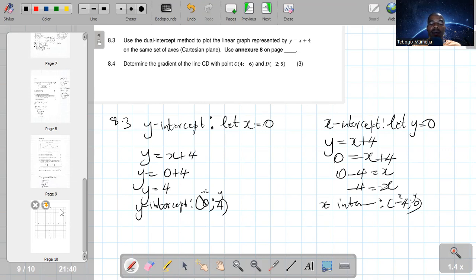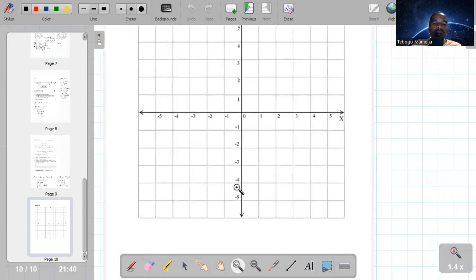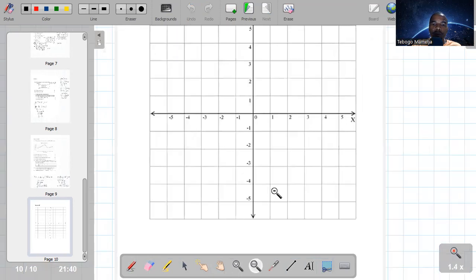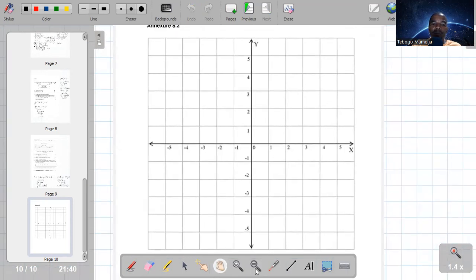So the y-intercept is (0, 4). The y-intercept is a point on the y-axis, where the line is going to pass on the y-axis.